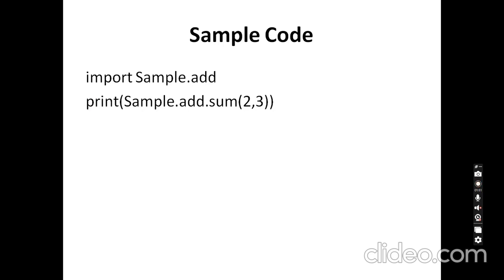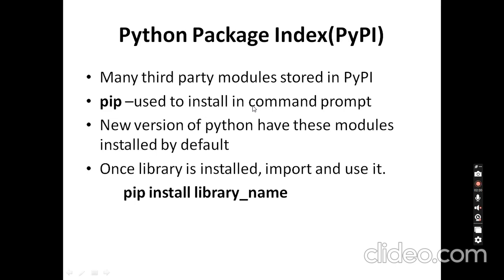So how to use the packages? I just import as usual, the same way we use a module. I import using the import keyword, the package name sample dot, importing the module add alone. Then in the print statement I have package name dot add module, and in that module I call the function sum with parameters 2, 3. It will add 2 and 3 and give a result of 5. So that's all about packages.